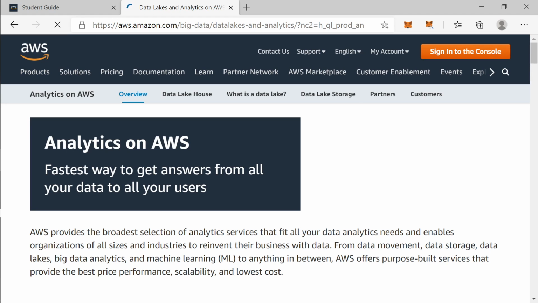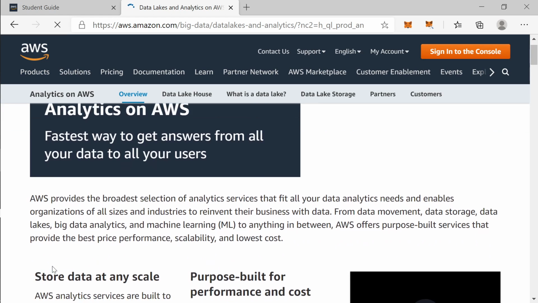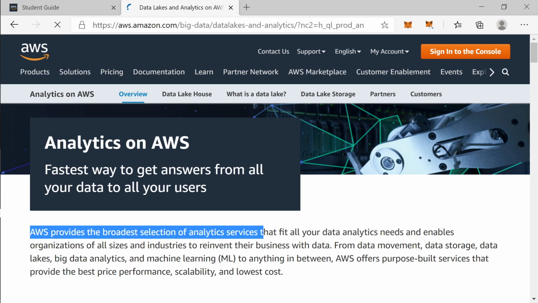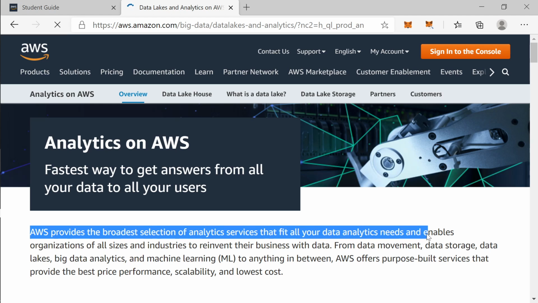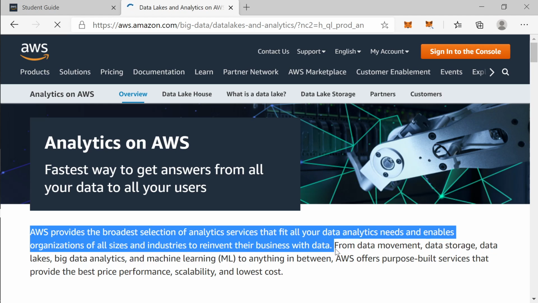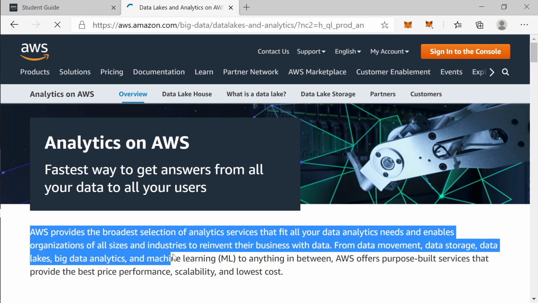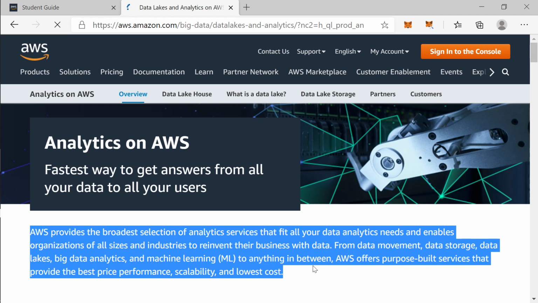The first paragraph you need to read and paste. Amazon provides a broader selection of analytics services that fit all data analytics needs and enables organizations of all sizes and industries to reinvent their business with data, from data movement, data storage, data lakes, big data analytics, and machine learning to anything in between.